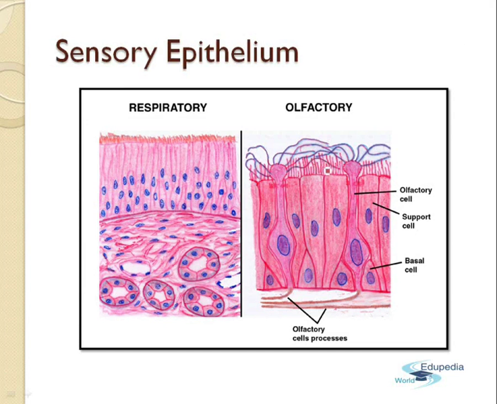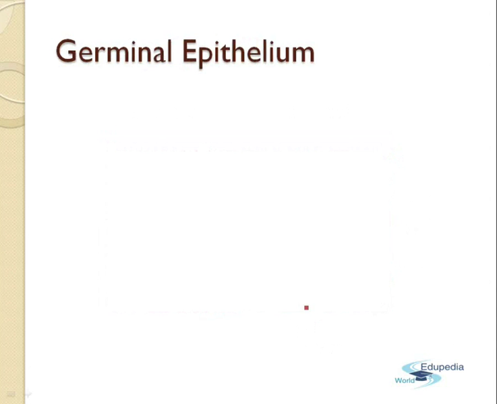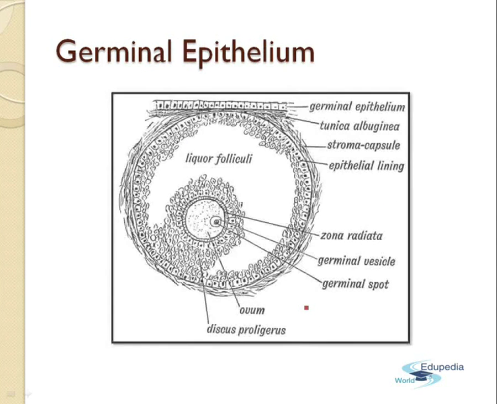It consists of various special columnar cells which possess the sensory hair on their free surface. Now, these are the hair-like structures, and this is the columnar epithelium. The epithelium picks up the external stimuli with the help of its hair, and then it passes it to the basement membrane, which in turn passes it to the nervous tissues.